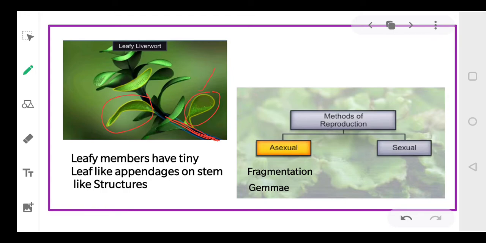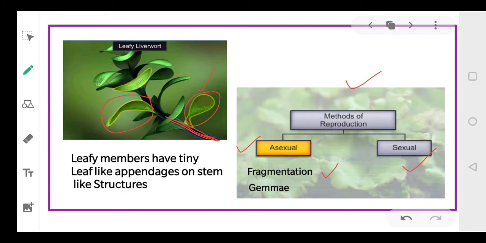So they have a stem-like structure and a leaf-like structure. Okay, so stem-like structure bhi hai, leaf-like structure bhi hai. And your liverworts can reproduce by two methods: first by asexual method and second by sexual method. During the asexual method, there are two ways of reproducing asexually.